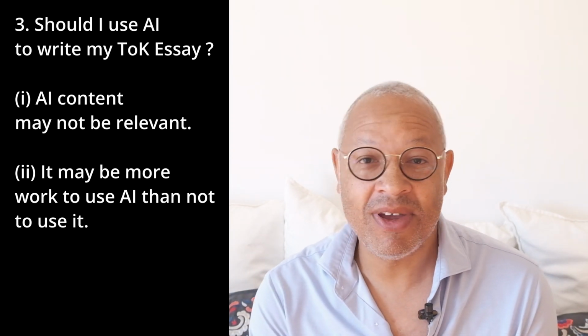So this means that you have to check everything that ChatGPT gives you. You need to check it really carefully against certainly other secondary sources, and if possible against primary sources. So you're going to be in JSTOR or whatever academic online database your school uses, and you're going to be looking up primary research just to ensure that what ChatGPT is giving you is factual or true and not made up.